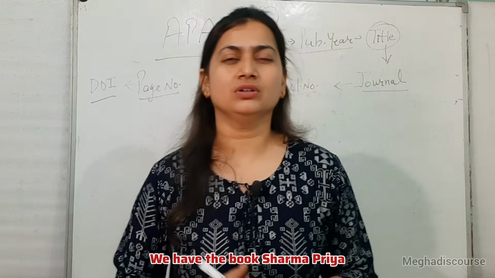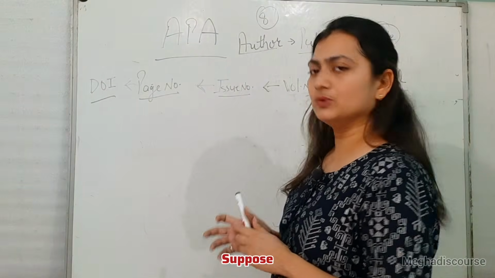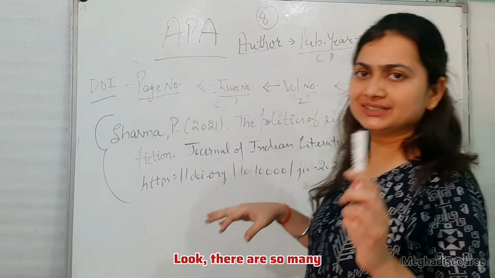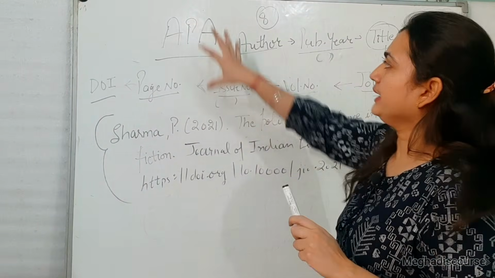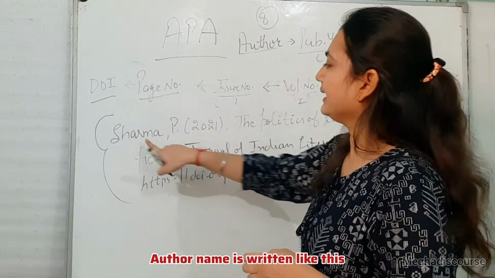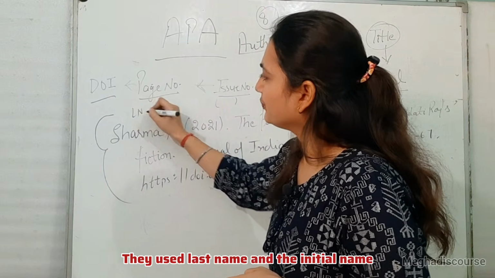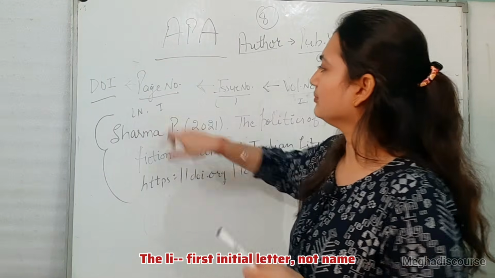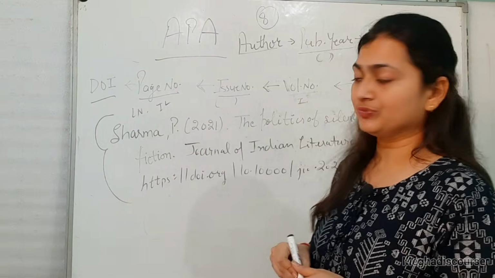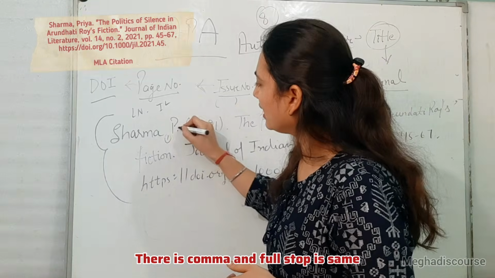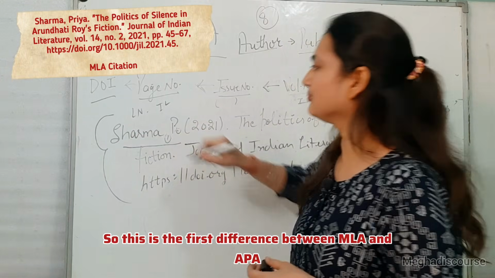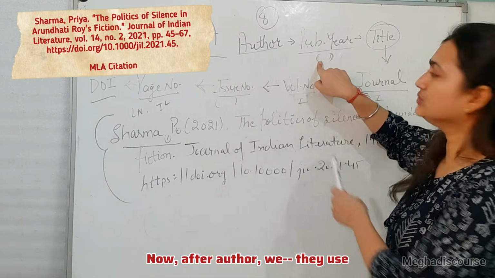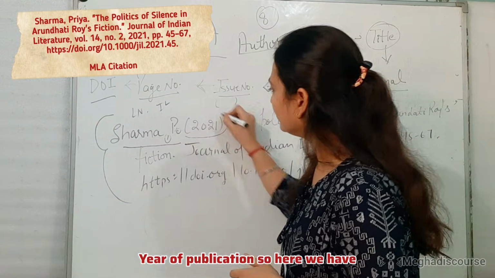Okay, we have the book by Sharma Priya. Suppose this is the same example. Now look, there are so many changes. In APA, the author name is written like this. They use the last name and the initial of the first name. Okay, the first initial letter, not the full name, but the initial letter of the name. The comma and full stop are the same. So this is the first difference between MLA and APA. Now, after the author, they use the year of publication. So here we have the second difference.